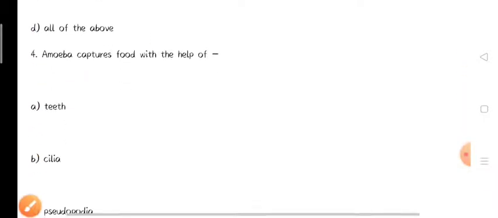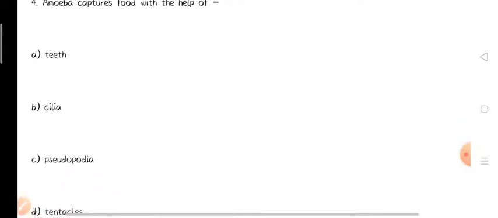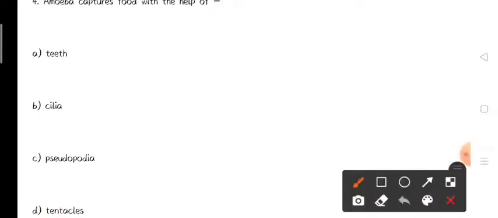Now the next question: amoeba captures food with the help of. We have studied that amoeba produces a false structure which is known as pseudopodia, to capture the food as well as for locomotion.